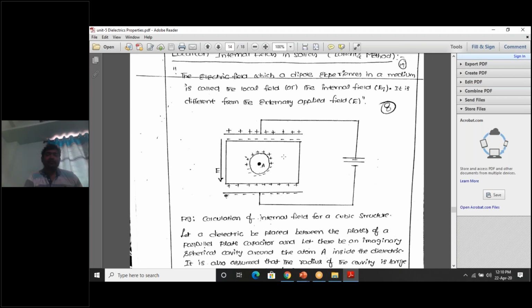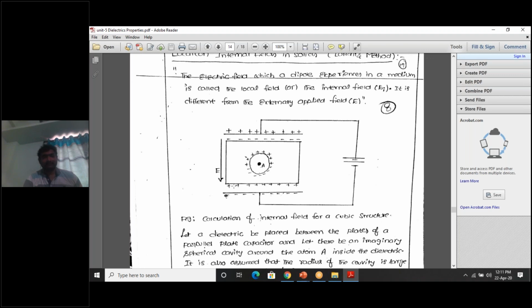Now between the two plates of the capacitor, I introduce a dielectric slab. What happens? Due to these positive charges, negative charges are induced on the top surface of the dielectric slab, and due to the negative charges, opposite charges, positive, are induced on the dielectric slab's lower surface.